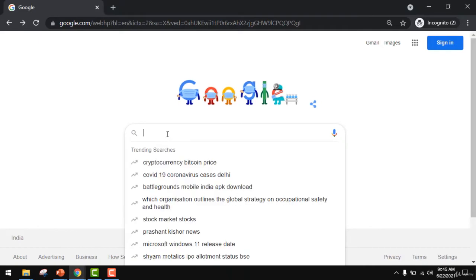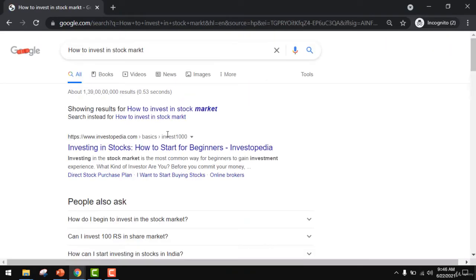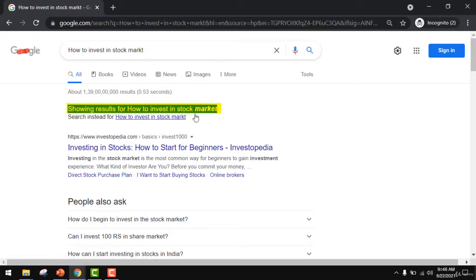So, let me search with our search query. First thing I want you to note is I have given the spelling of market wrong, but it has corrected the spelling and now it is showing results for how to invest in stock market without any spelling mistakes. And internally it would have removed this how, to and in because those are considered as the stop words.